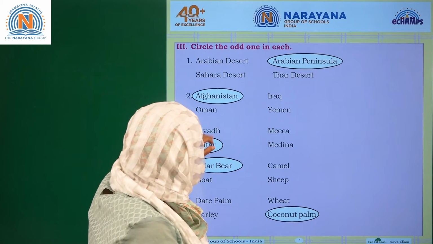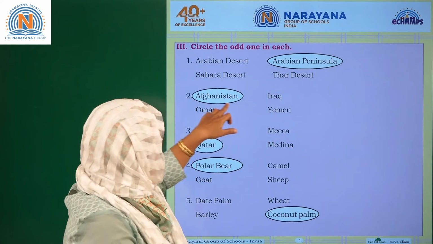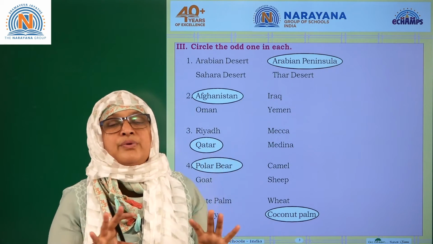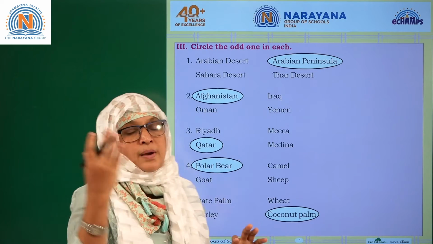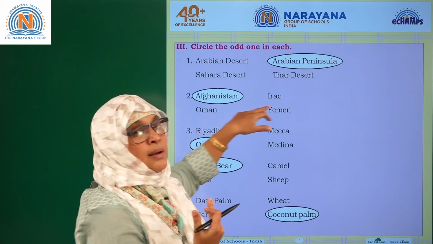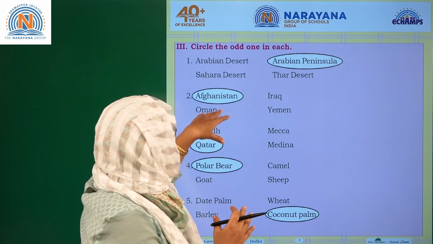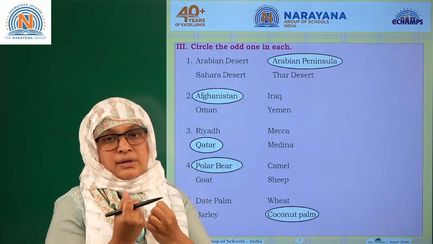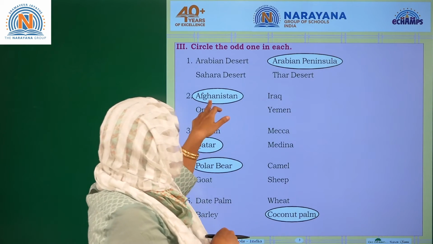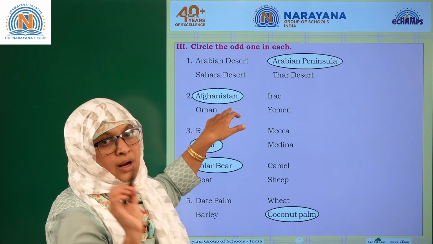Coming to the second one: Afghanistan, Iraq, Oman and Yemen. Iraq, Oman and Yemen are very nearby, neighboring countries, whereas Afghanistan is completely in the Asian continent. These are all in the Middle East. Even though you can say this is also the Asian continent, we can't consider it as completely Asian. These are Middle East countries. Afghanistan is a little far away from all these countries. So you need to make a circle on Afghanistan.